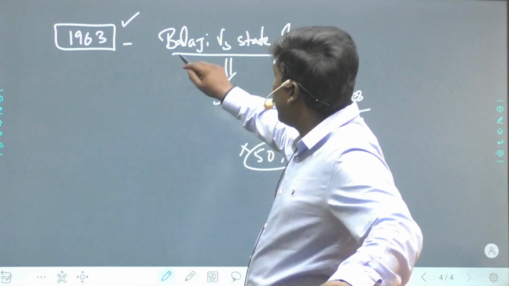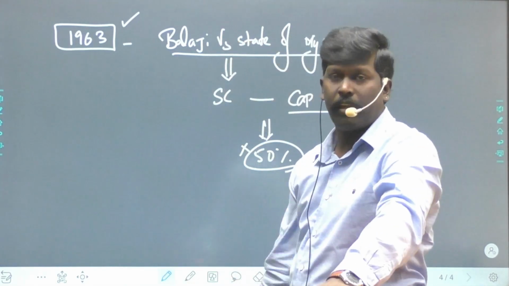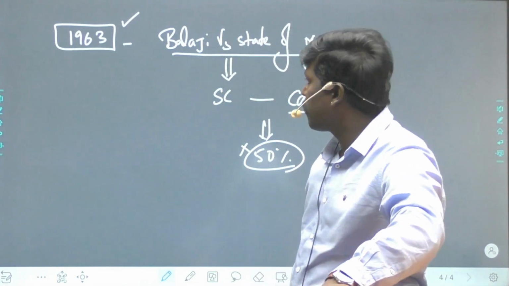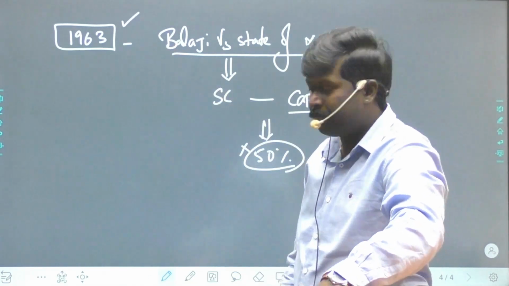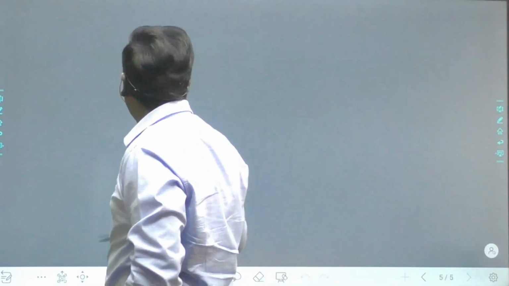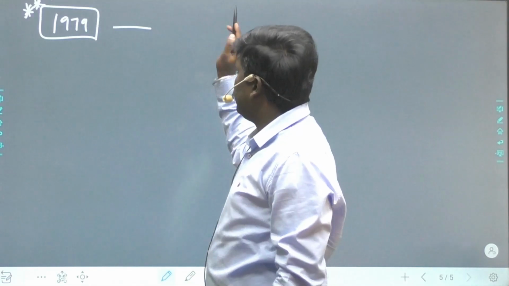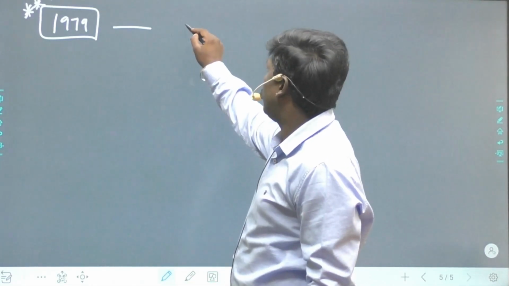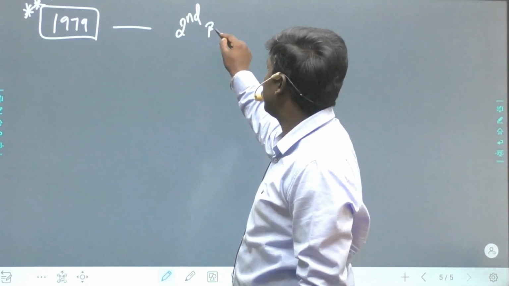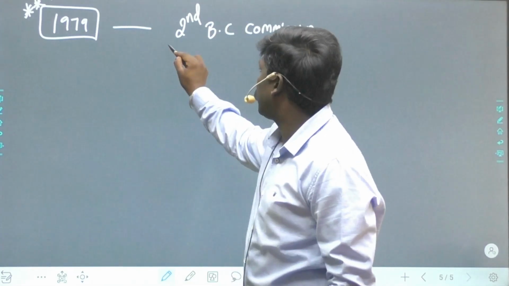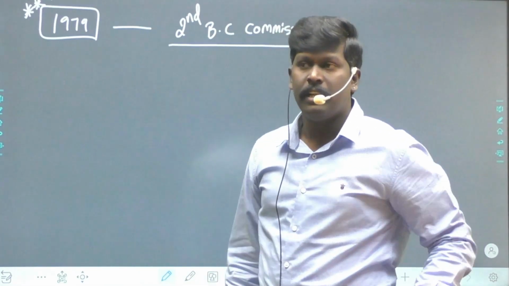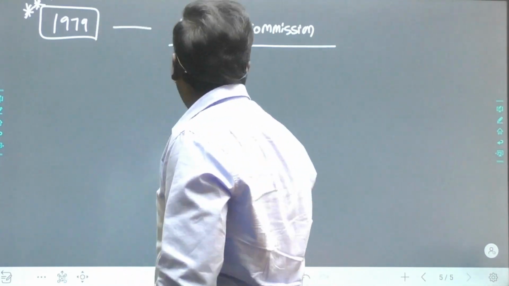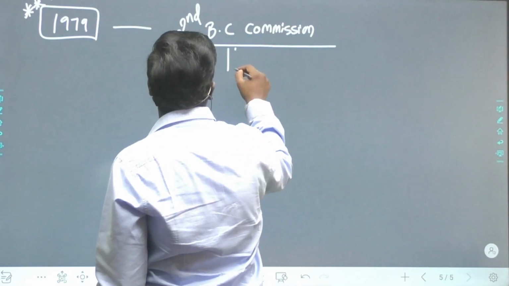For the first time, the Balaji versus State of Mysore case, very, very important for the exam. This is your 1963. 1979. In 1979, the government has formed the second backward class commission. The second backward class commission headed by BP Mandal.